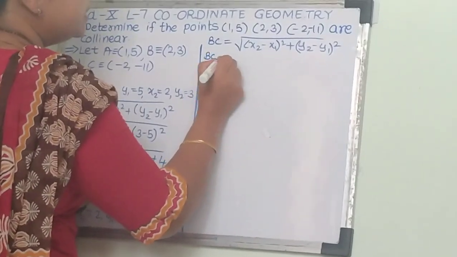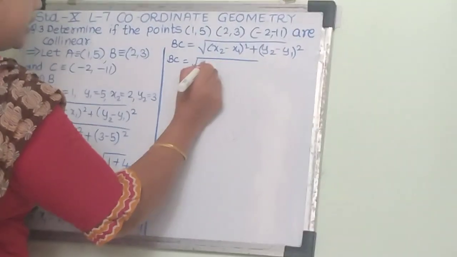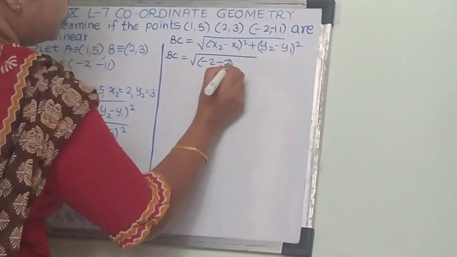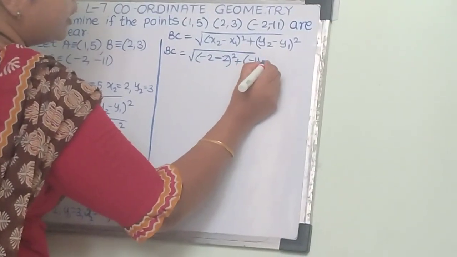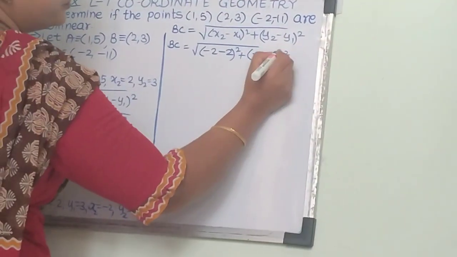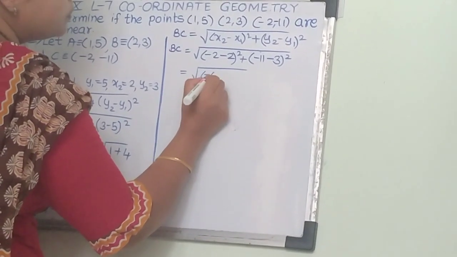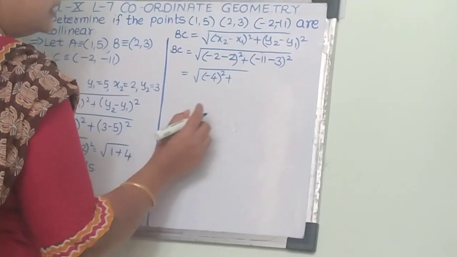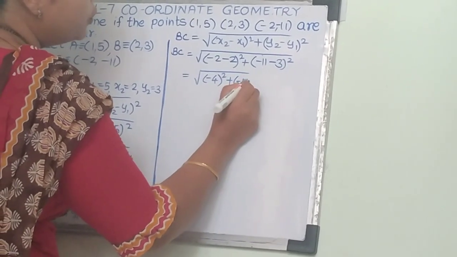So we get minus 2 minus 2, that is minus 4 square, and minus 11 minus 3 equals minus 14.